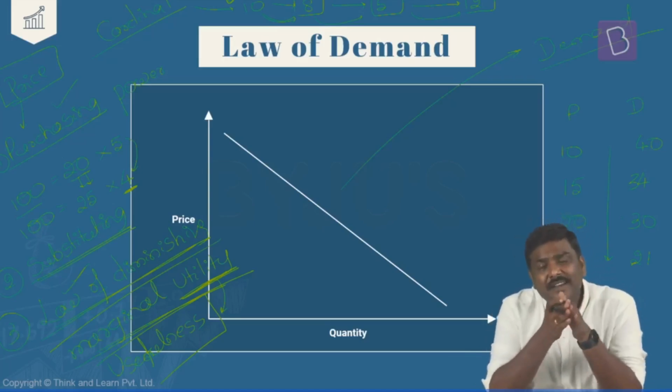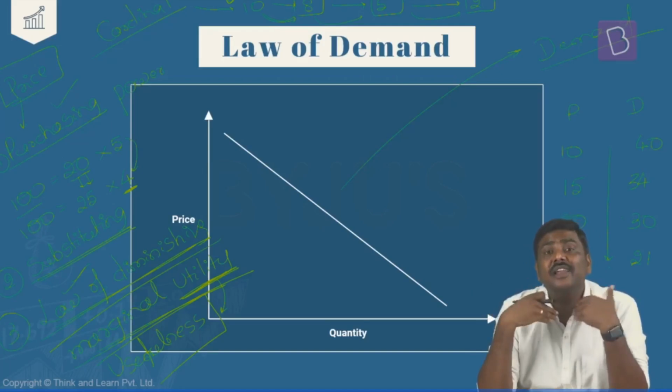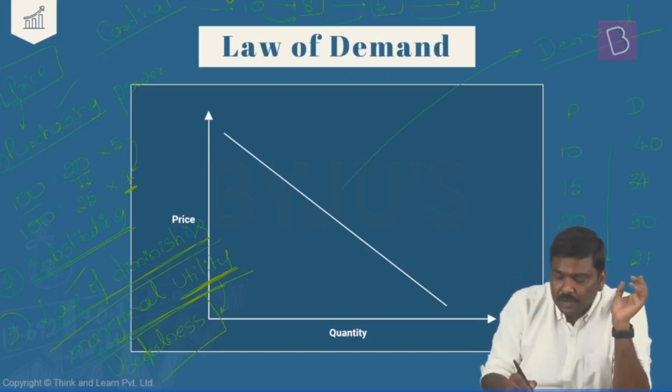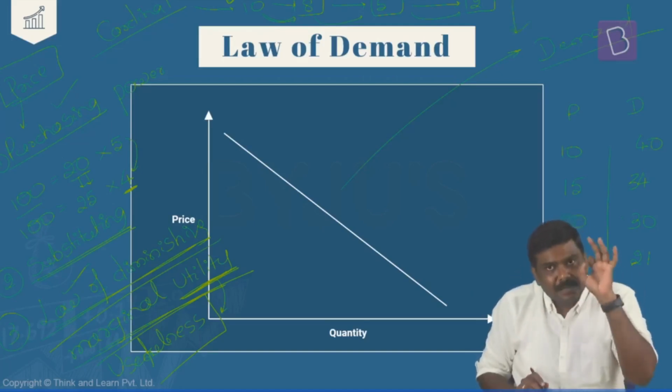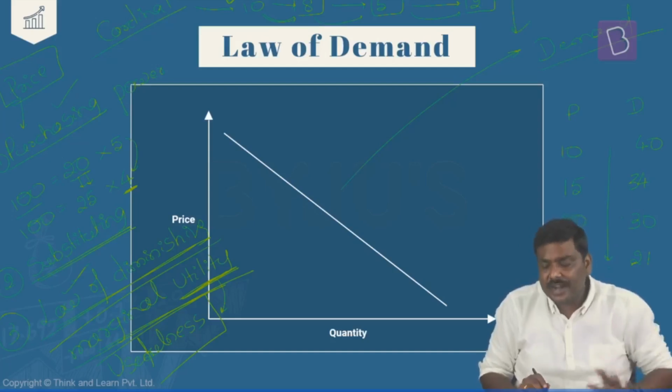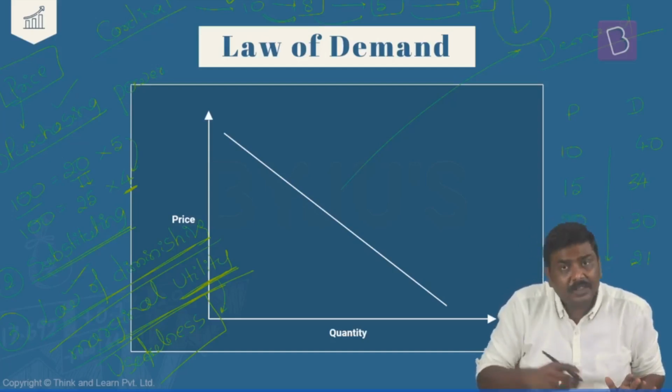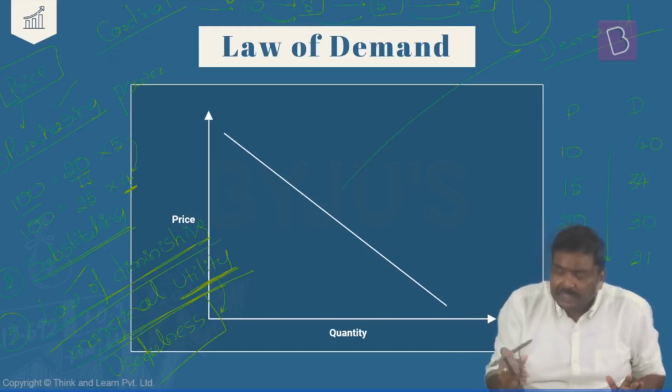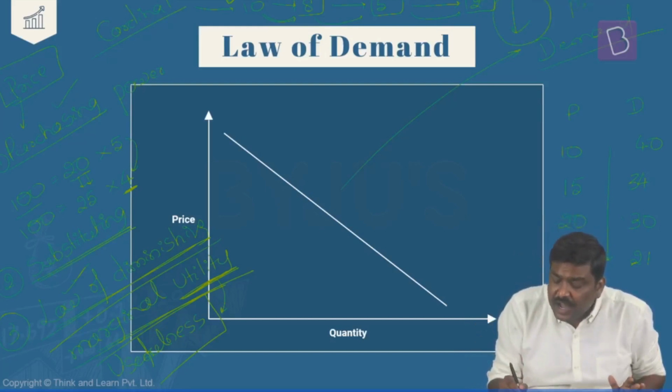And because there is a declining utility like this, the willingness to pay the same price will also come down. That is the precise reason the price charged by the seller will have to be decreased.